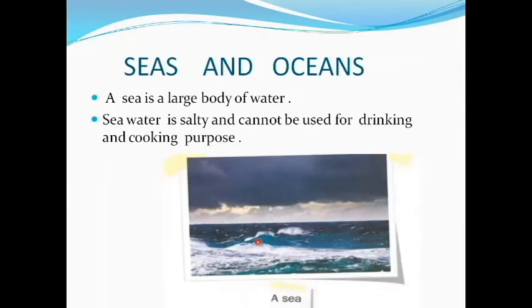Next, sea and ocean. What do we mean by sea and ocean? Rivers flow into the sea and ocean. Sometimes water collects in a large hole, forming a lake. Most plains get their water supply from the rivers. Have you ever wondered where these rivers go? Where will they go? Have you wondered about that?